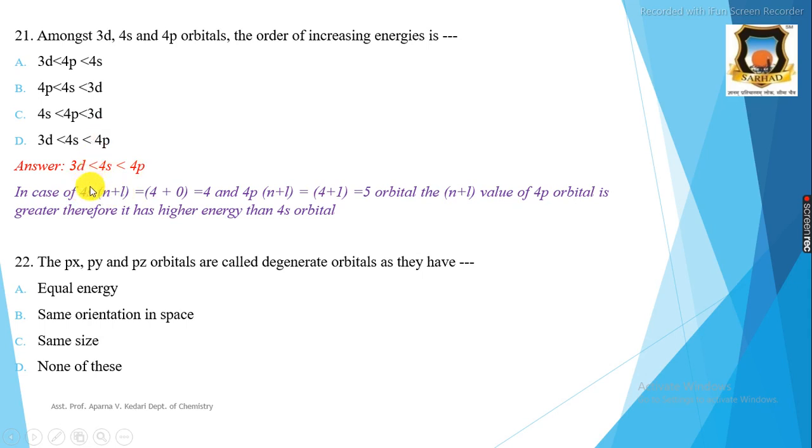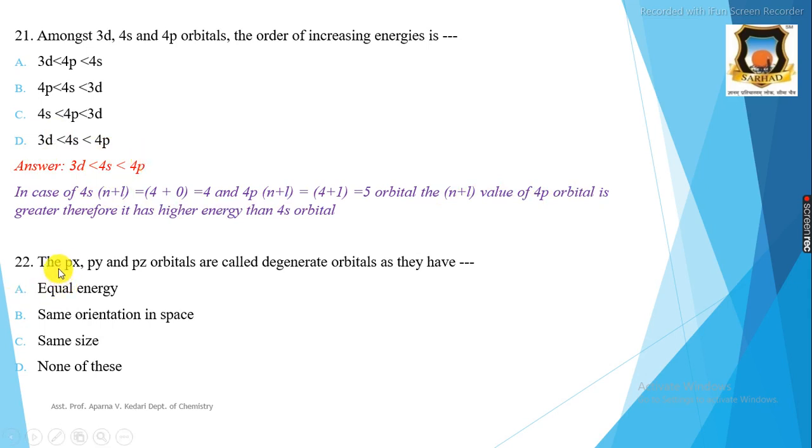Here if we see 4s, n plus l value, here n is equal to 4 and l value is 0 for s orbital. Therefore, n plus l value for the 4s orbital becomes 4, and for the 4p orbital n plus l value becomes 4 plus 1, since when l is equal to 1, then it is a p orbital. Therefore, 4 plus 1, the value becomes 5, and therefore the n plus l value of the 4p orbital is greater, so it has higher energy than the 4s orbital. Therefore, this is the correct increasing energy sequence for 3d, 4s and 4p orbitals.